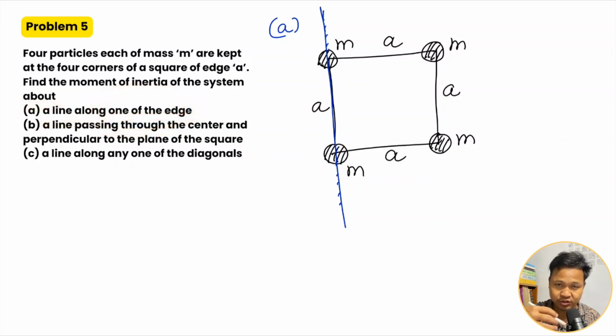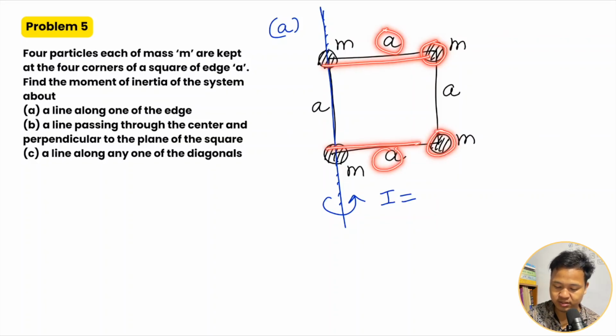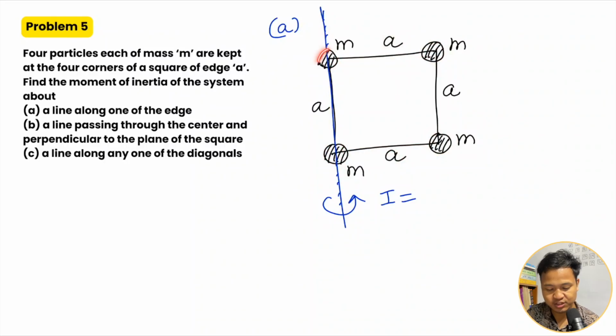About a line along one of the edges. So here the whole thing will rotate about this axis. Okay, the moment of inertia, let's say I here is equal to m into a square, the distance is a, m into a square for these two. The other two lie on the line, therefore the moment of inertia due to them is 0. Okay, so I'm going to skip this one, I will write here due to this.